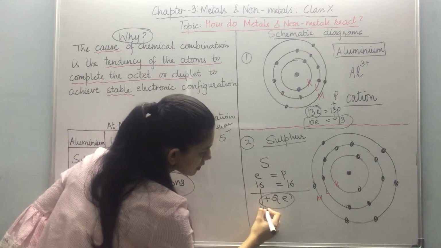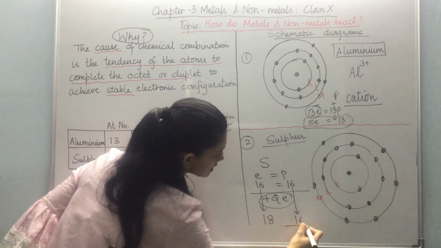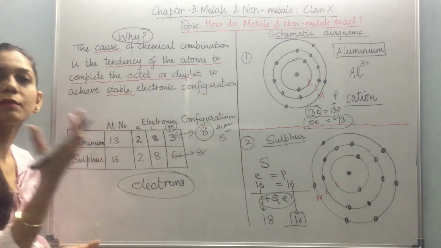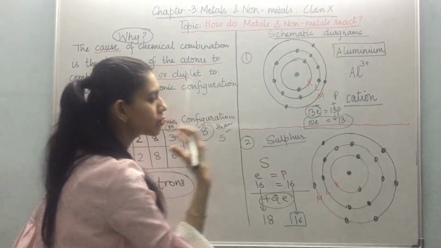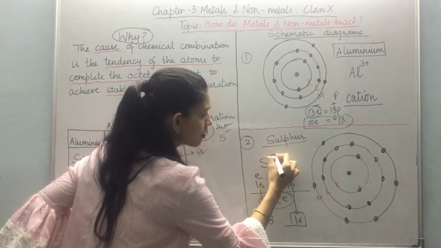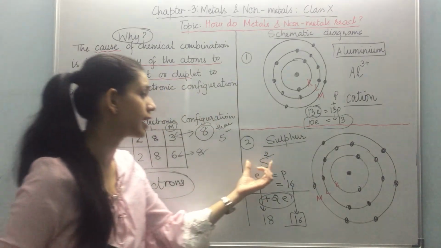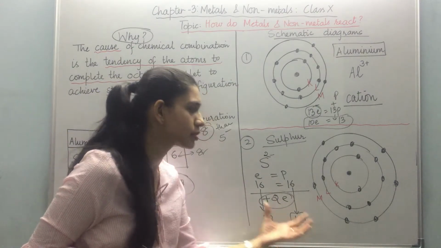So now the number of electrons comes to 18, whereas protons still remain 16. Negative charges are being accepted from someone else. So it has taken 2 electrons from someone else. So it will become sulfur 2 minus, because now the negative charge is more than the positive charge.